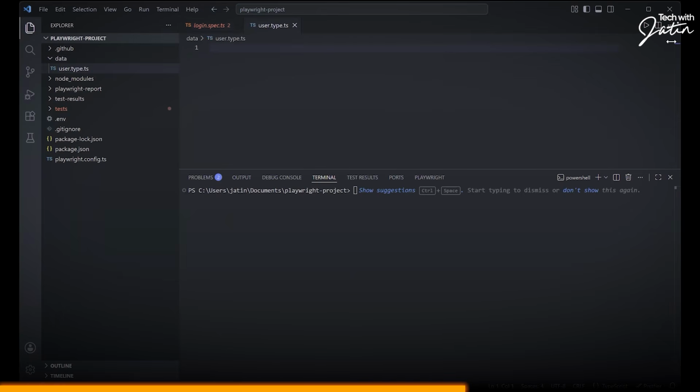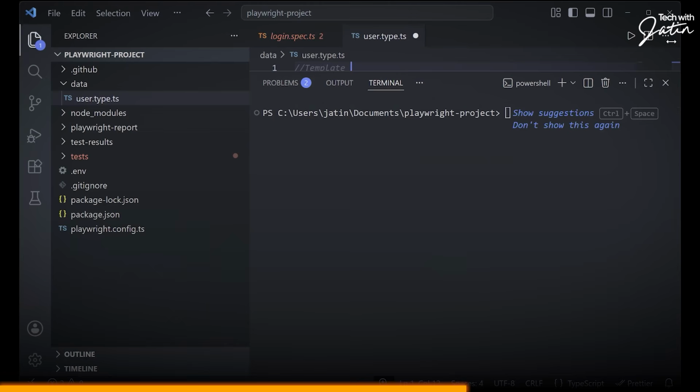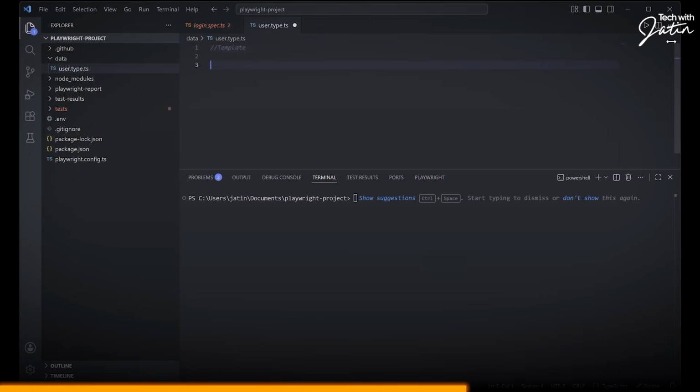Now, what is this user.type.ts? This user.type.ts is going to basically be focusing on the template, how the data is going to look. Now, let's say I want to create a normal JavaScript object.